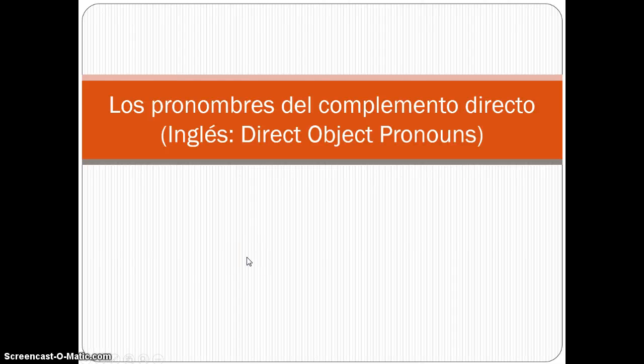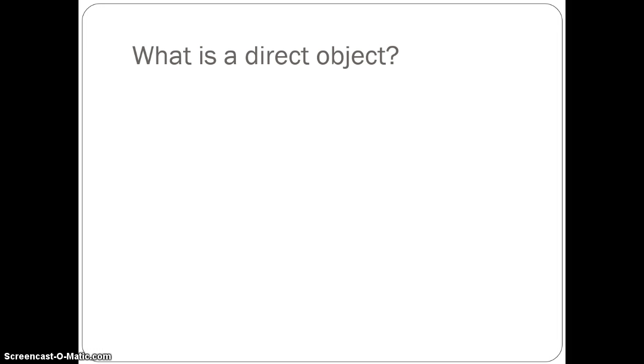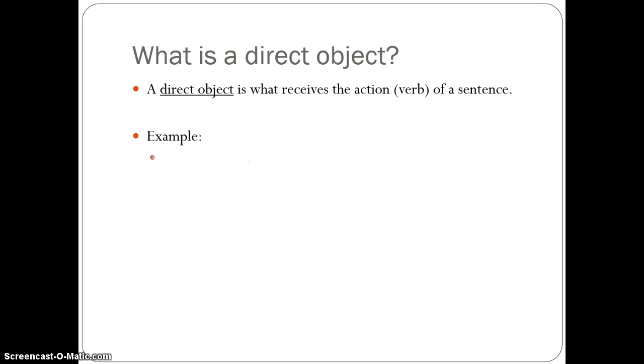In this video, we will talk about direct object pronouns. In Spanish, they are called los pronombres del complemento directo. First, before we go over what a direct object pronoun is, we have to separate the term between direct object and pronoun. So what is a direct object?